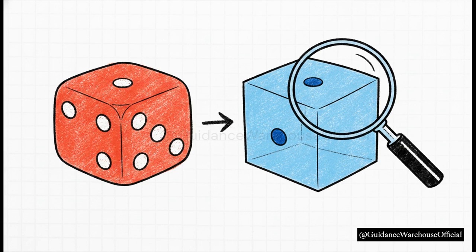Casinos don't use regular dice from your board games at home. Those have slight weight imbalances from the carved-out dots. Casino dice are heavily engineered. They have perfectly flat faces.